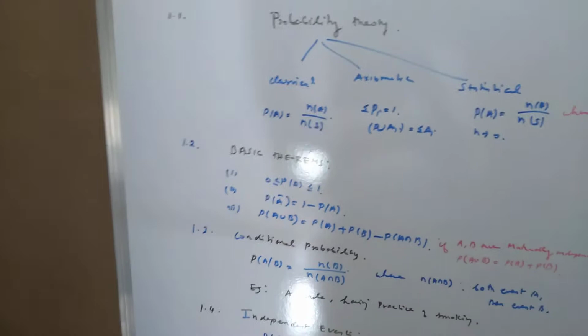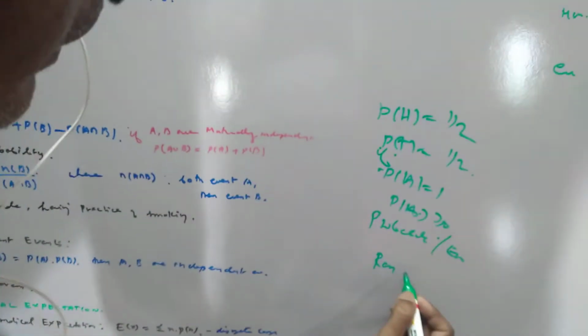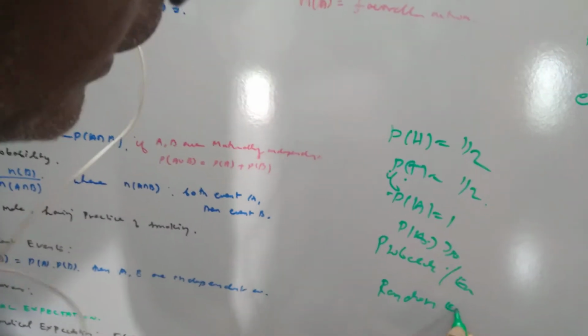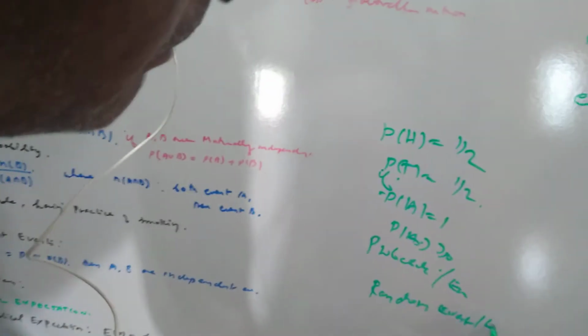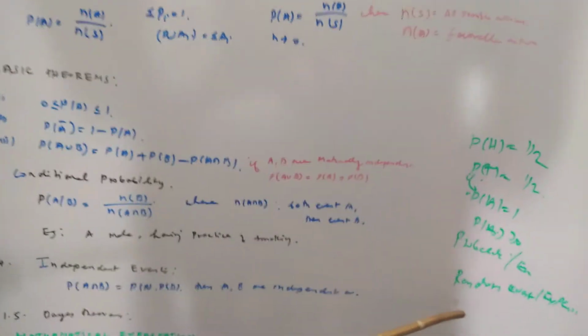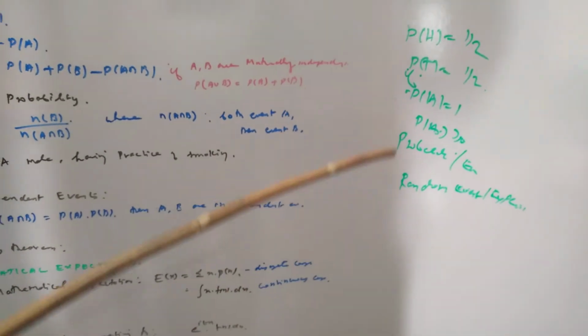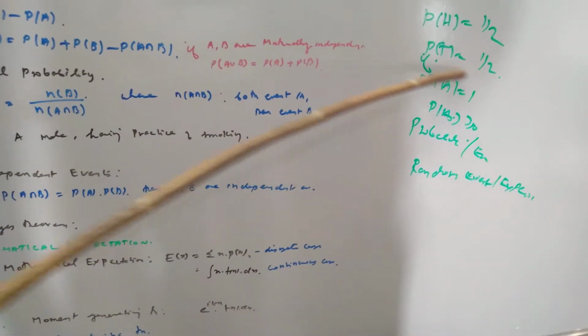Before discussing probability, you should understand what is meant by a random event or random experiment. A random experiment is conducted under identical conditions, for example tossing a coin. Identical conditions mean you have equal probability.